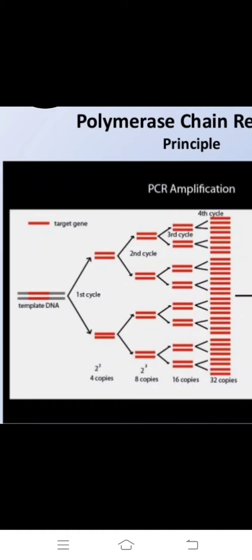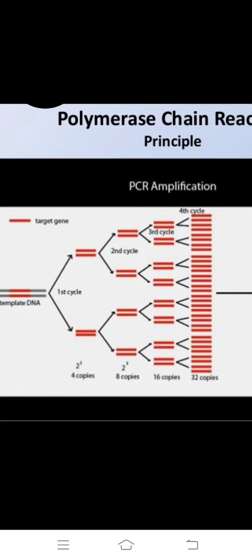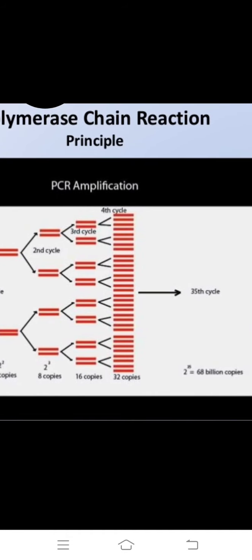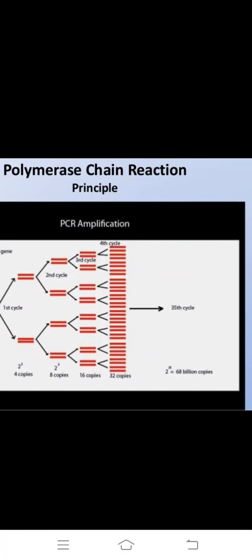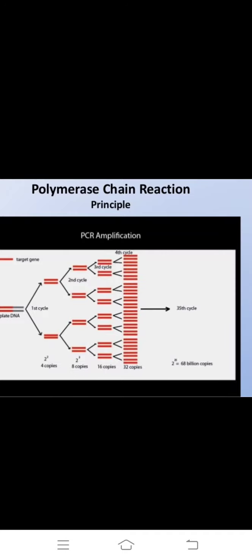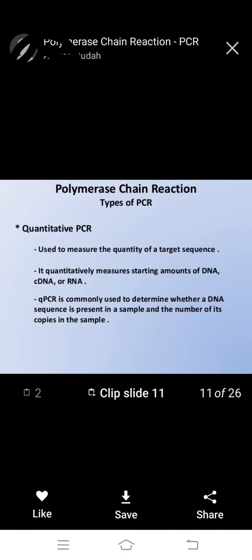The second cycle gives 8 copies, the third cycle gives 16 copies, the fourth cycle 32 copies, and 35 cycles give 68 billion copies. Very important: 35 cycles, 68 billion copies. So it is important for the amplification in the PCR technique.